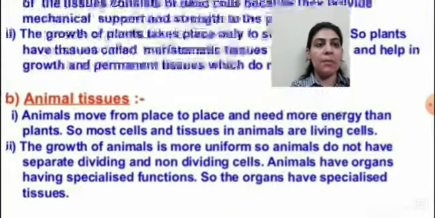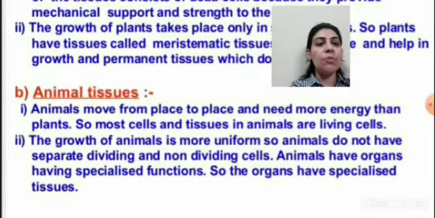Next is the animal tissue. You know, animals move from one place to another and need more energy. Therefore, the energy demand in case of animals is higher than that of plants. So, most cells and tissues in animals are living. The growth of animals is more uniform. So, animals do not have separate dividing or non-dividing cells. इसमें कुछ dividing या non-dividing cells animal tissue में they are not different.